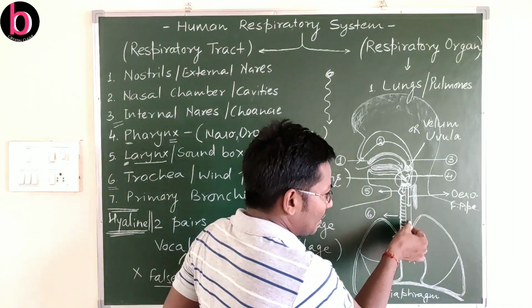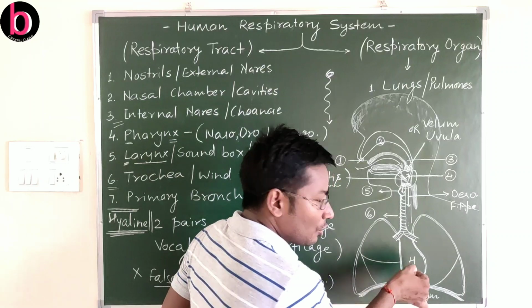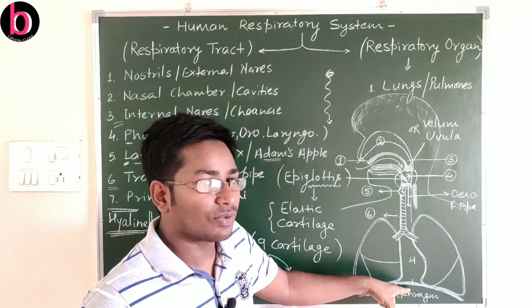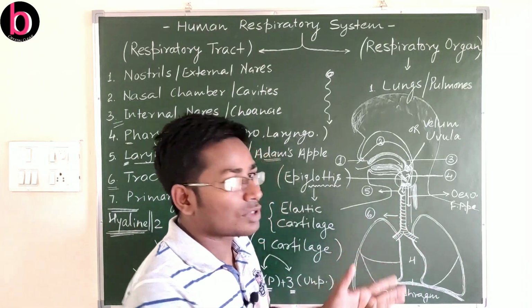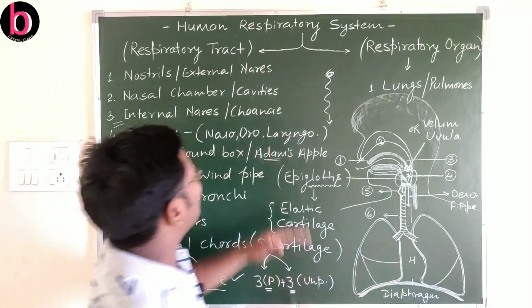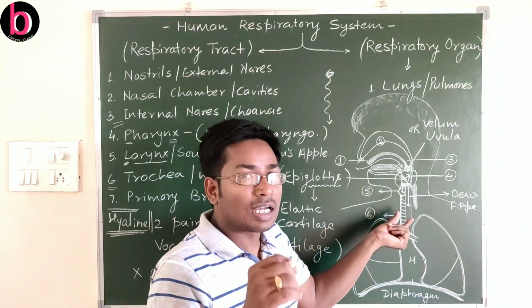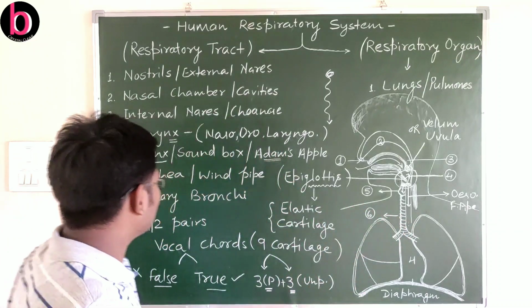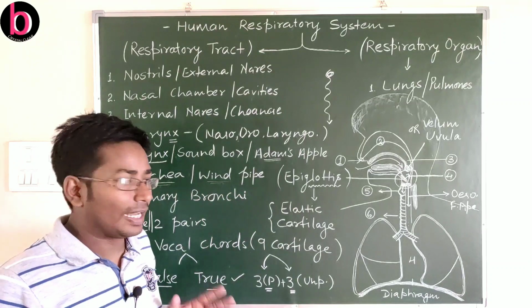So this food pipe continues here, and by making a hole or pore in the diaphragm, it reaches up to the stomach. That portion is already covered in the digestion and absorption chapter. Here we are discussing the respiratory system. So this is the cartilaginous C-shaped ring-like structure present in the trachea or windpipe.